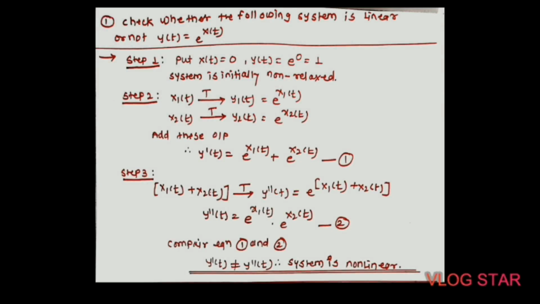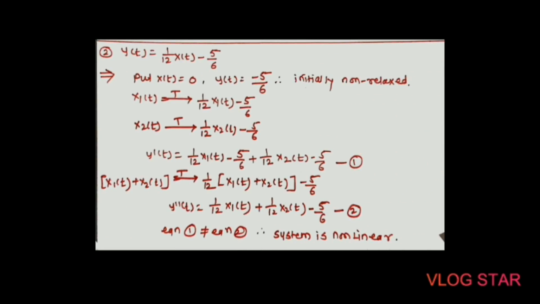So I think it's clear to you guys. Again, next we will solve our second problem. The signal is given y of t is equal to 1 upon 12 x of t minus 5 by 6. So again, in the first step, just put the value of x of t is equal to 0. After putting x of t equal to 0, we will get the value of y of t is equal to minus 5 by 6.